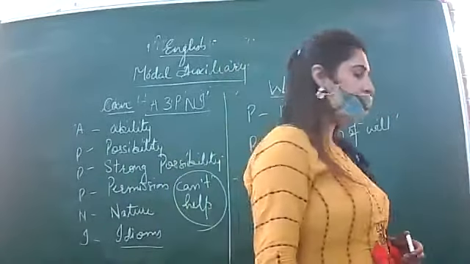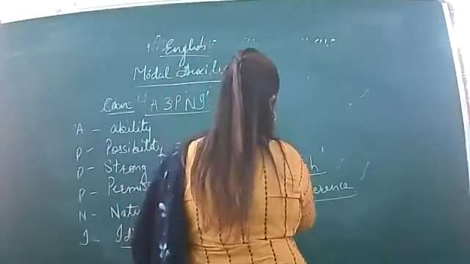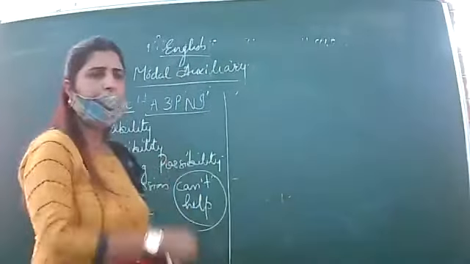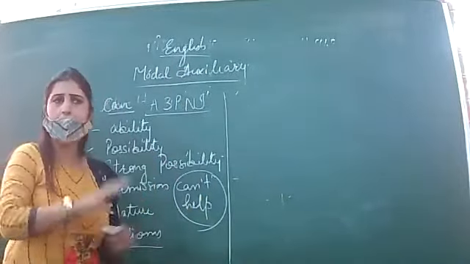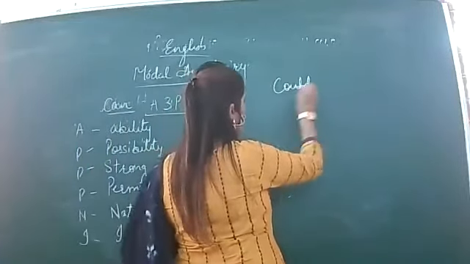Okay, next we are going to the past form of can, which is could. In books, it is given in a confusing manner. Here I am writing it in a very short way, combining all. Where could is used?